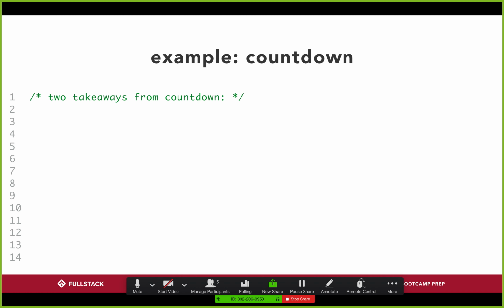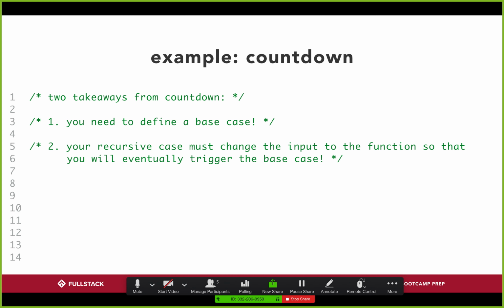So to take away from countdown, one is we need to find a base case, i.e., when we need to stop. In this case, this was in our if statement from the last example. And secondly, because we're calling a function over and over and over again, at some point we need to get to a point in which we will eventually reach our base case, right? Point number two is just a fancy way of saying, look, at some point we need to reach a condition in which we are able to stop.